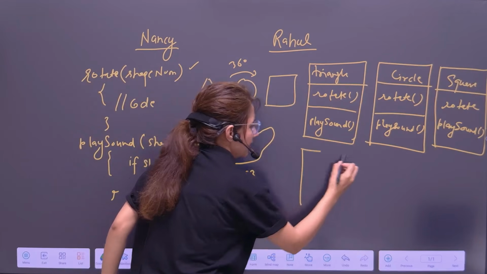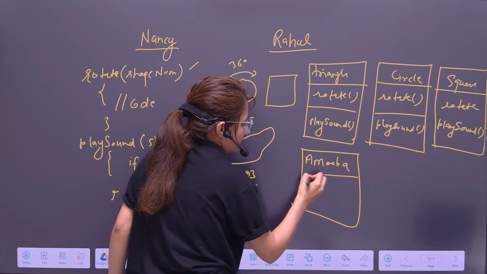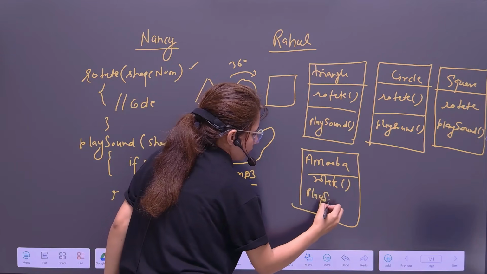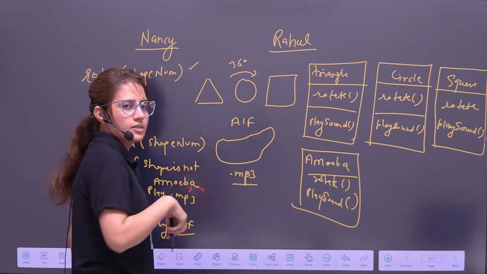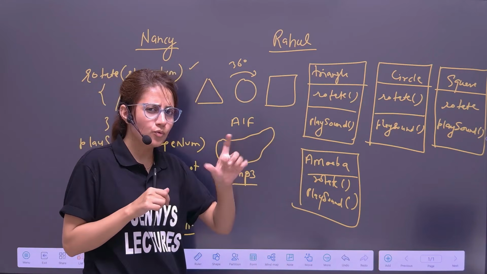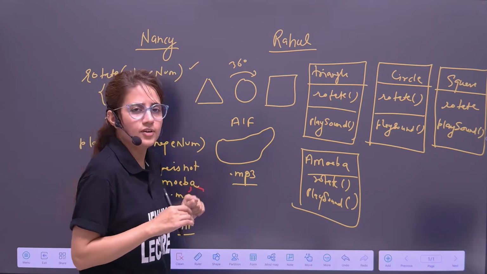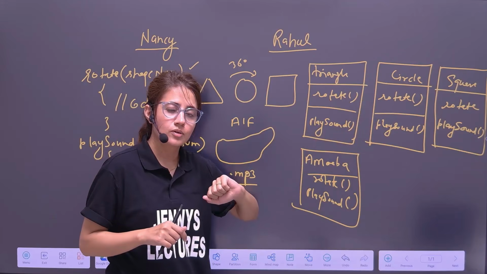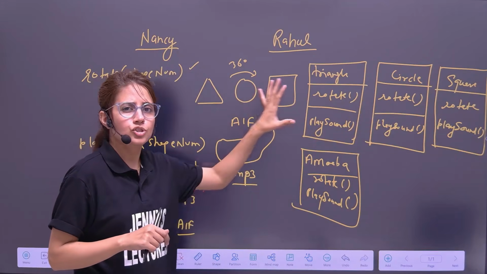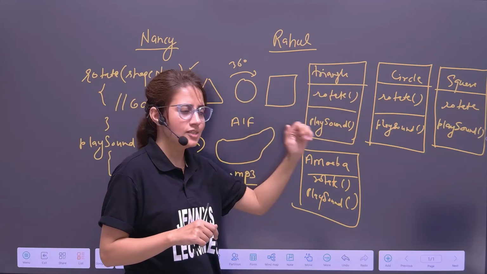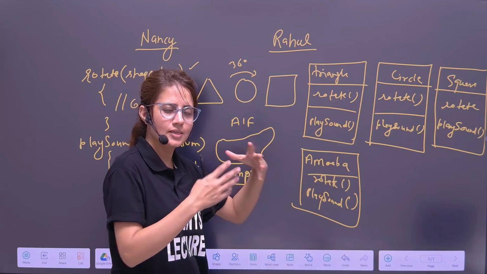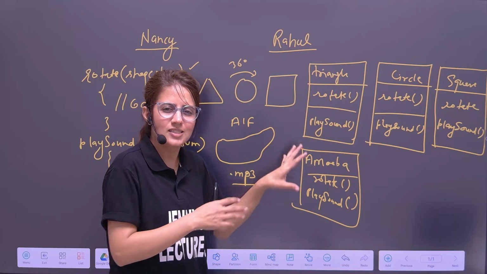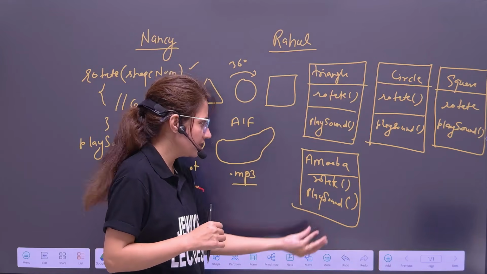Rahul will just add another class, the amoeba class, and just write the rotate method and play sound method in this class. So I hope you got one advantage. One advantage is, if you want to add something in this approach, then you don't need to change the already tested code. Just add something. Adding something is really easy. Just create a class and that's it. Okay, it's just a simple example. So here just add a class and that's it.